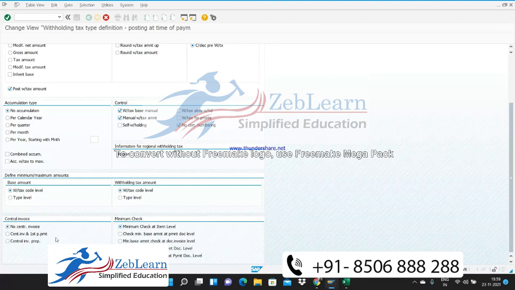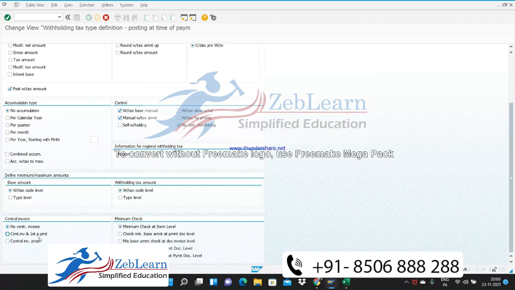Okay. Central invoice means there is no central invoice. The TDS invoice is not posted centrally. It is posted based on plant to plant configuration level. You know, for every plant you need to deduct TDS at company level. So this is the option where you can centrally post it. Means there is no business area concept. There's only one company, there's only one plant, and you are deducting it.